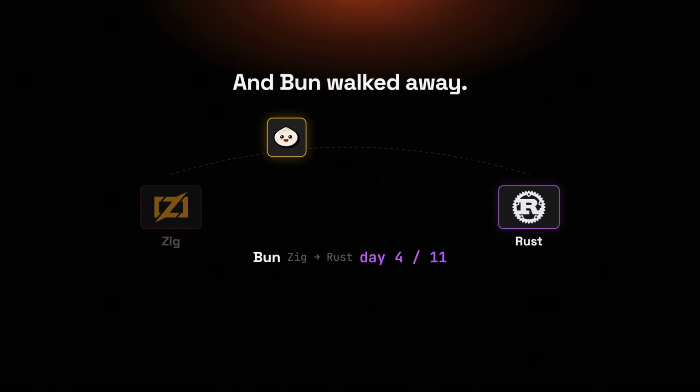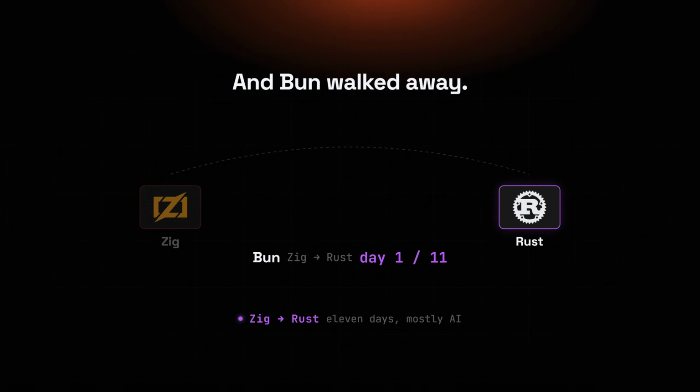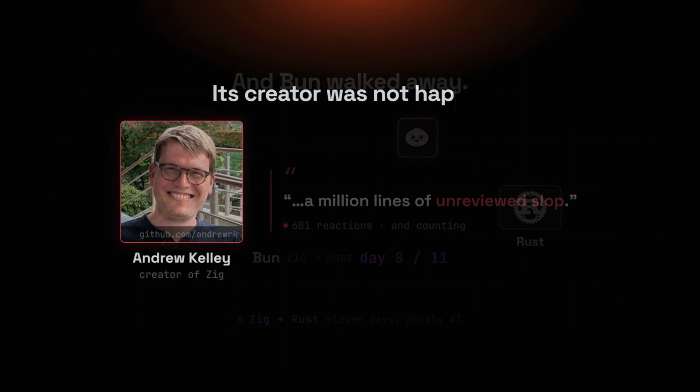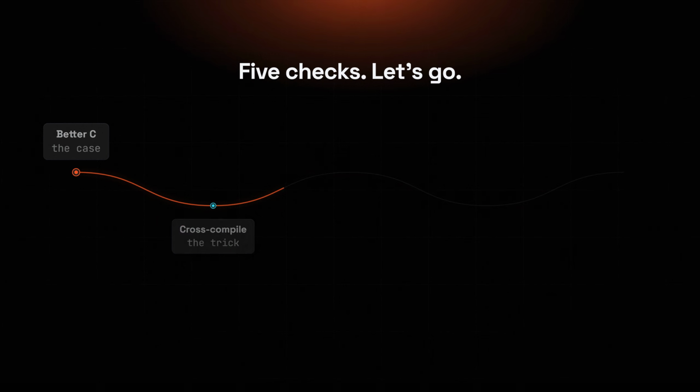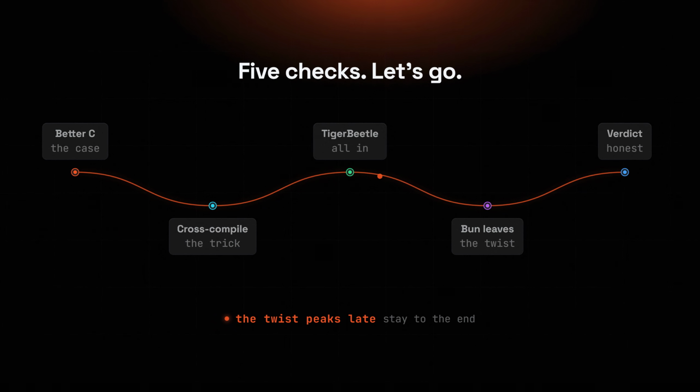And Bun? Bun just left. It rewrote itself off Zig in 11 days, using AI. Zig's own creator called the result, quote, unreviewed slop. So is Zig really coming for C, or losing its biggest name? Let's check the receipts. Quick grounding.